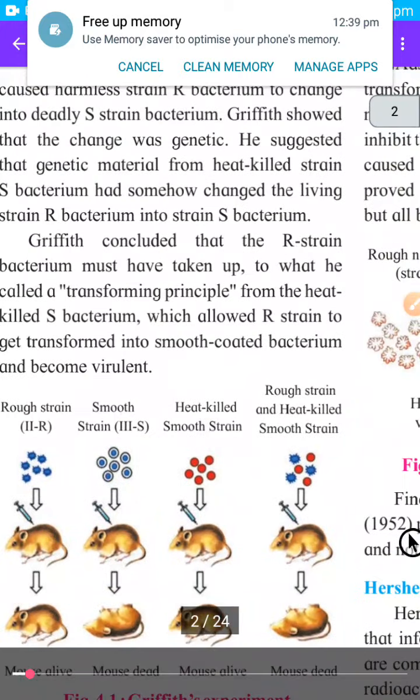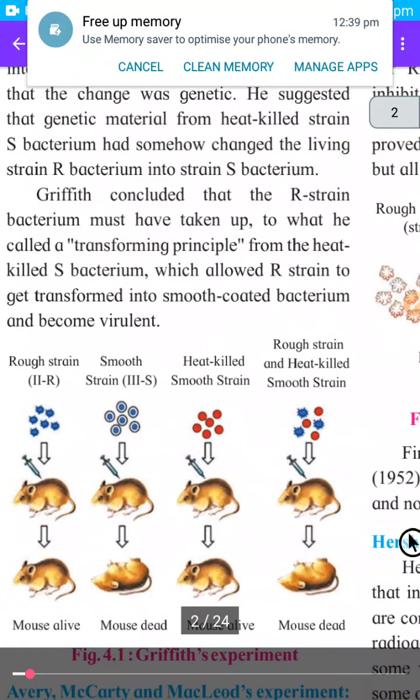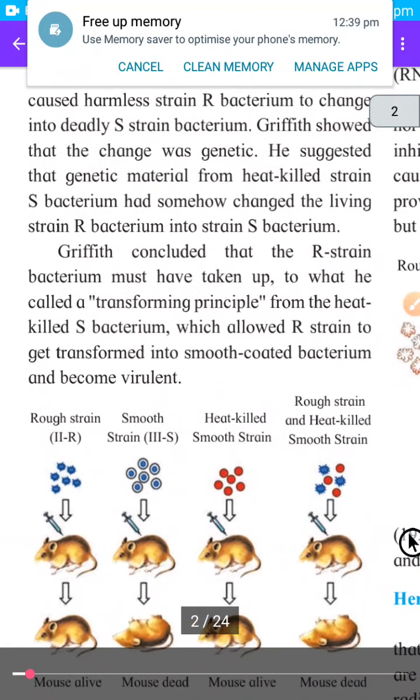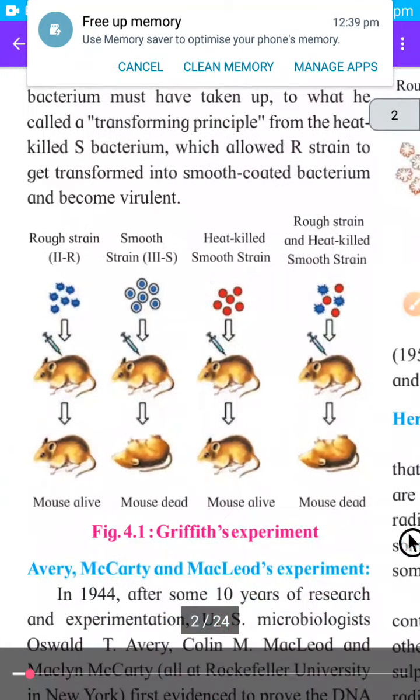So from this he came to know that R type bacteria, which was not causing pneumonia, has taken something from the S type of bacteria which were killed by using heat, and due to this R type also became pathogenic and can cause pneumonia in the mice. So he called it a transforming principle, which is taken by R type of bacteria from S type, and due to which they become pathogenic and cause pneumonia in the mice.